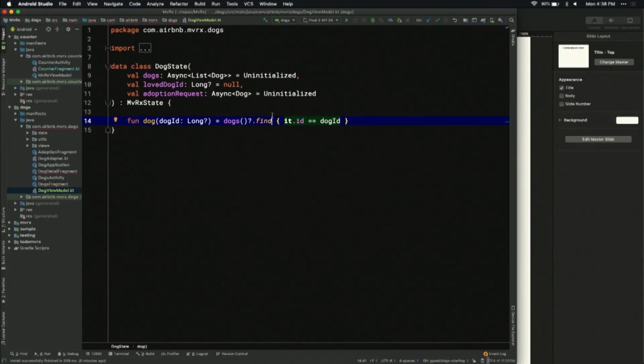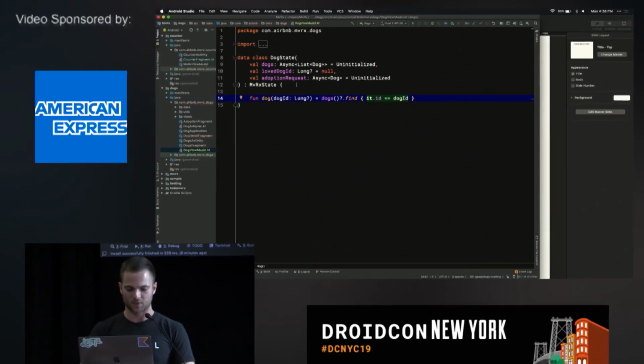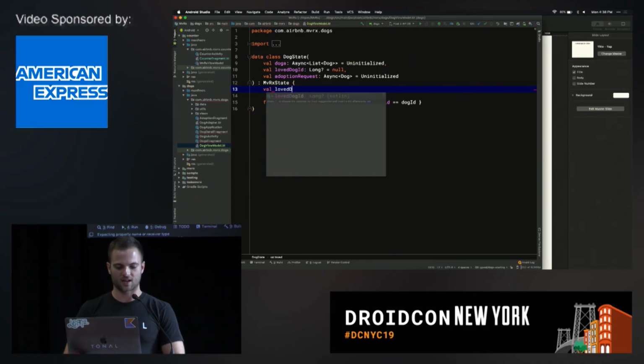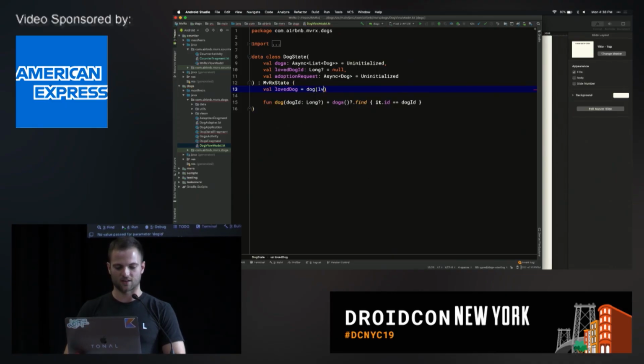So it's not just derived properties, we can create functions on it. This is also really good for testing. You can move a lot of logic into your state, and then you're literally just writing a unit test for an immutable data class, which is literally the easiest thing in the world. So now we have a val loved dog equals dog loved dog ID. And that's it. The entire state class, it's that simple.